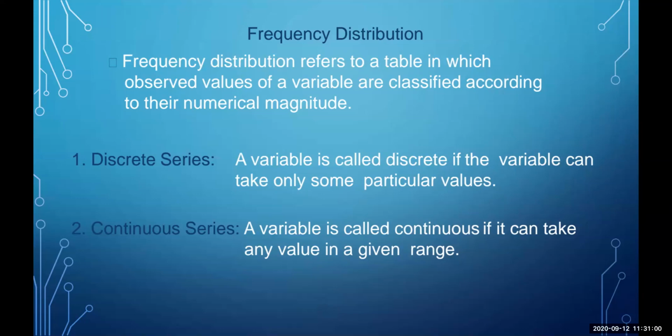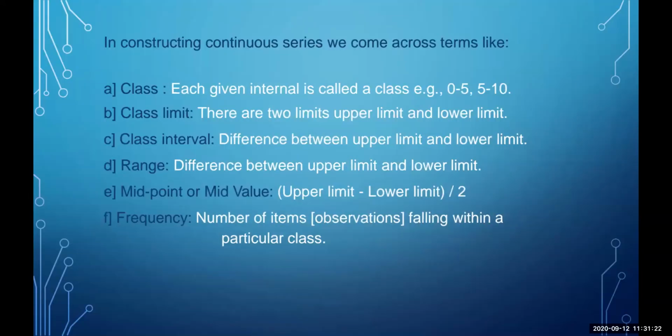So in discrete series under frequency distribution, discrete series is called so when there is a variable. A variable is called discrete if the variable can take only some particular values, and a variable is called continuous if it can take any value in the given range. Now, whenever we are going to construct the continuous series, we have to take care of class, class limit, class interval, range, midpoint, and frequency.